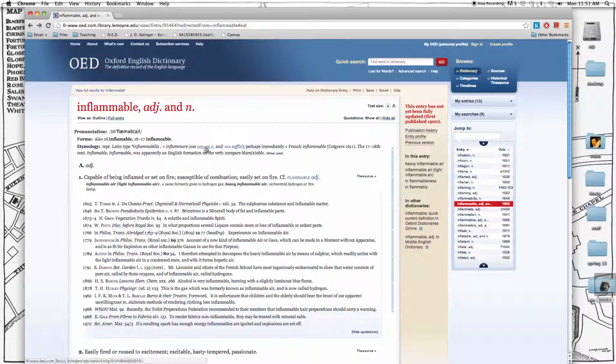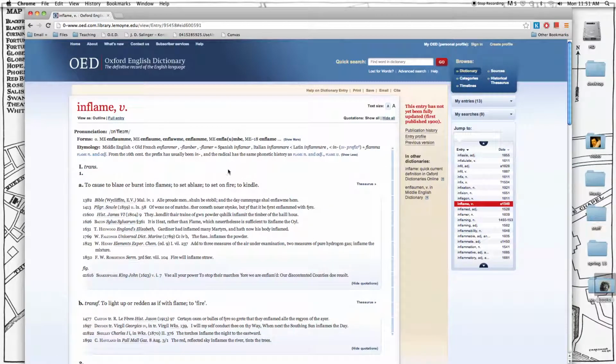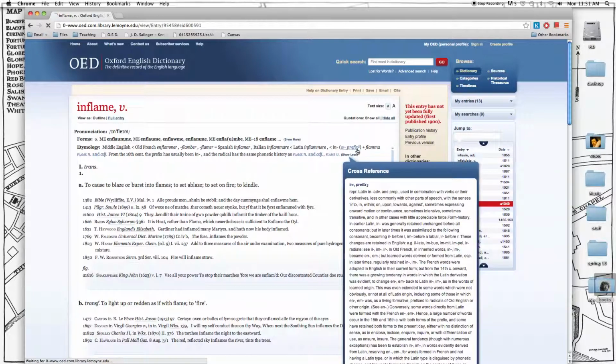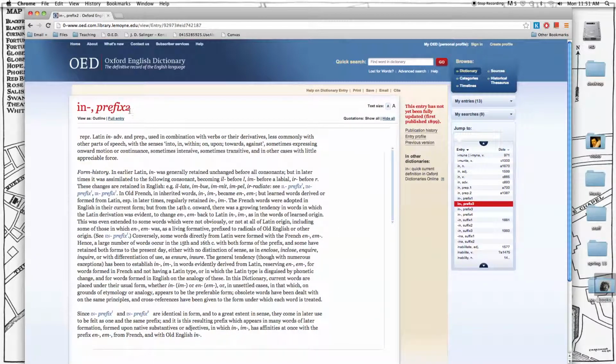That's because if we look at the verb inflame and we look at the prefix in, it's not in prefix sense 3, it's in prefix sense 2. And there what we find is it has the senses into, in, within, on, upon, towards, or against. That is, the most common uses here are to intensify the word rather than to negate it. So sometimes in means the opposite, sometimes in means really a lot.